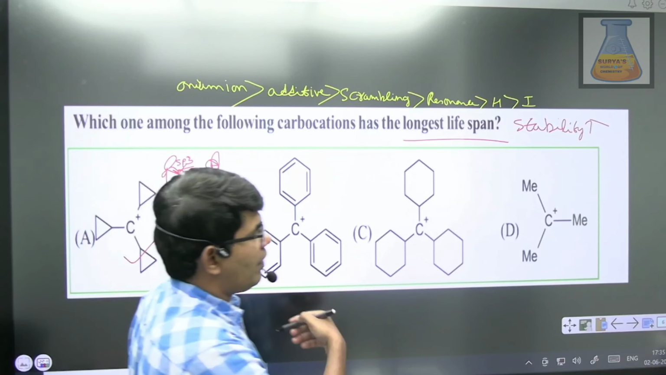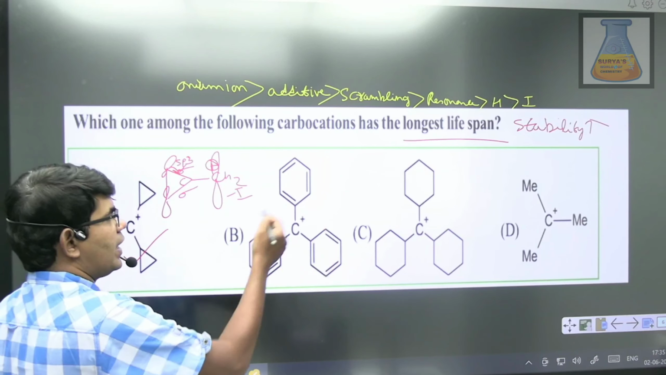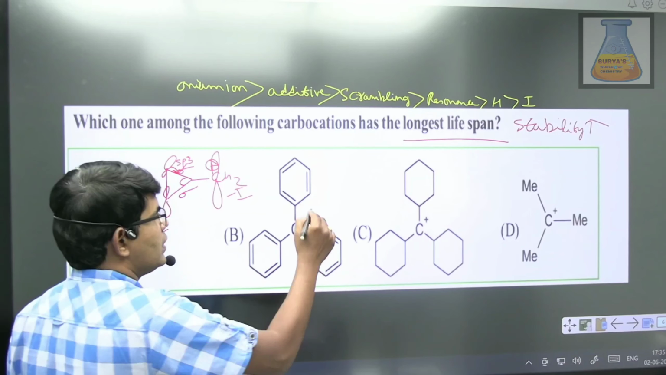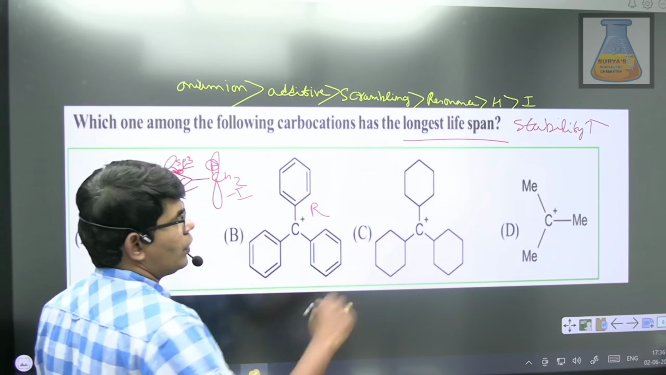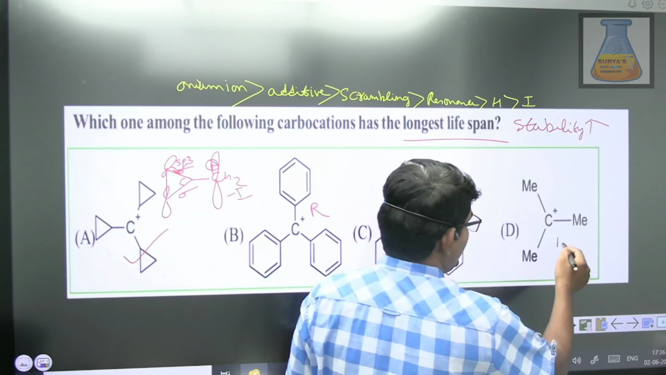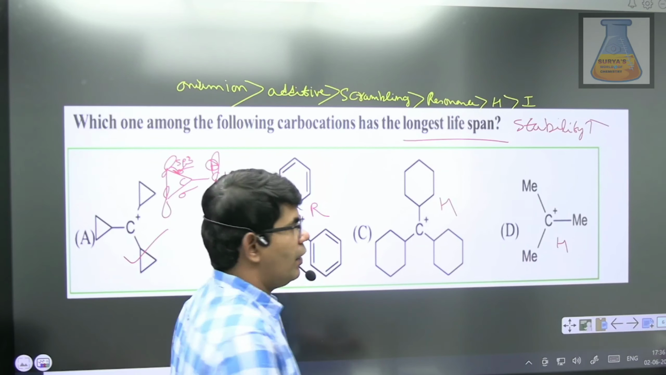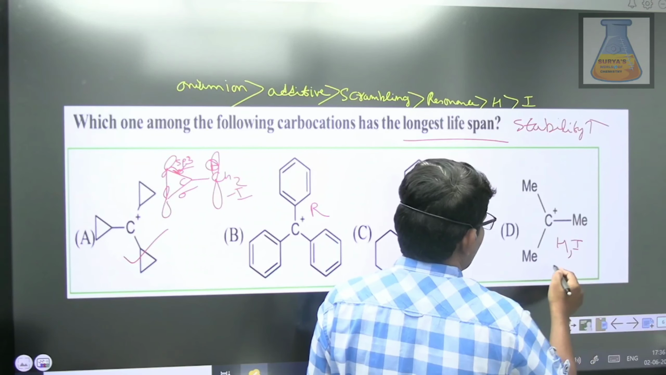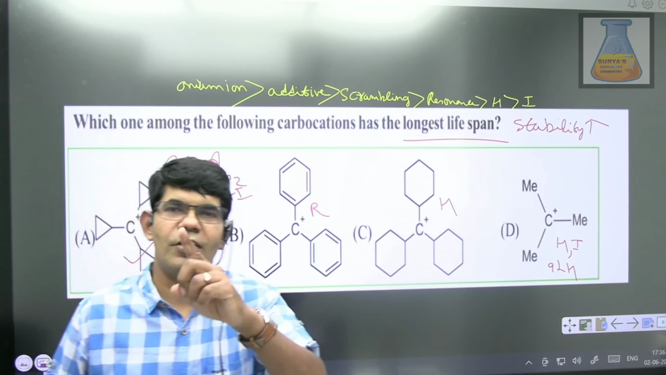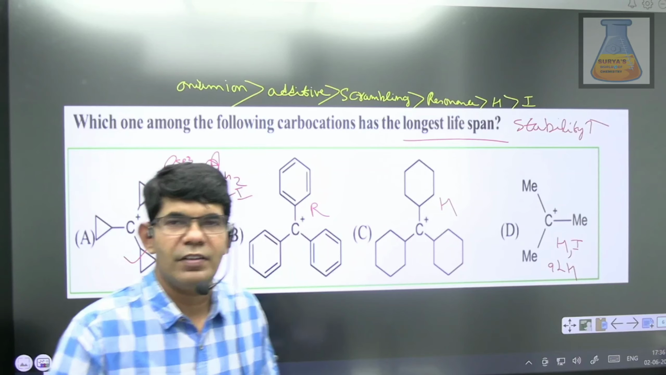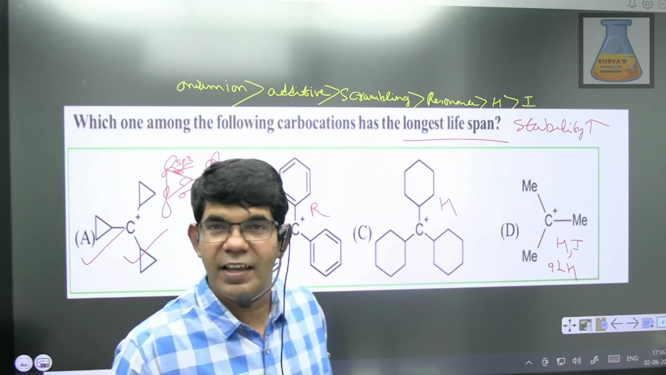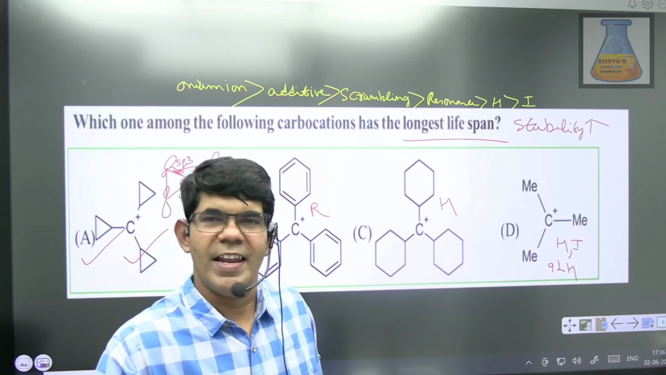Now let us have a look at the other combinations. This can actively be involved in resonance. Triphenyl methyl carbocation is resonance stabilized. The next one is based on hyperconjugation. The next one is also hyperconjugation and inductive effect, with a maximum of 9 alpha hydrogen system. But this 9 alpha hydrogen system cannot dominate over additive effect. So the first one is right. Is that clear? Chalo, let's move to the next one, guys.